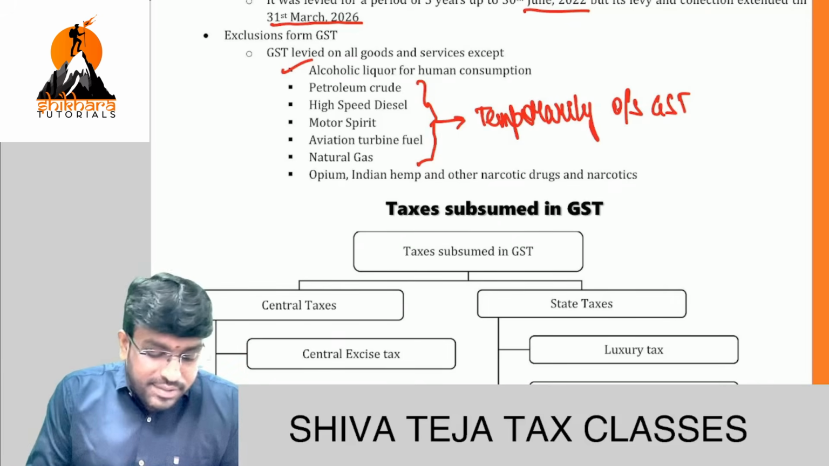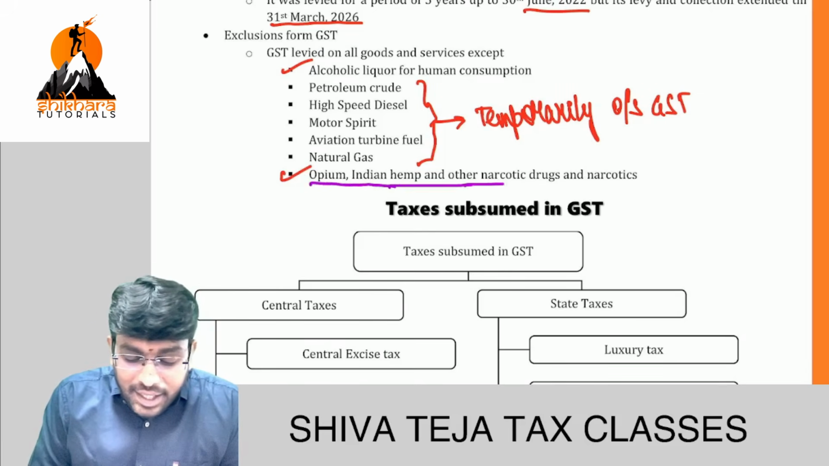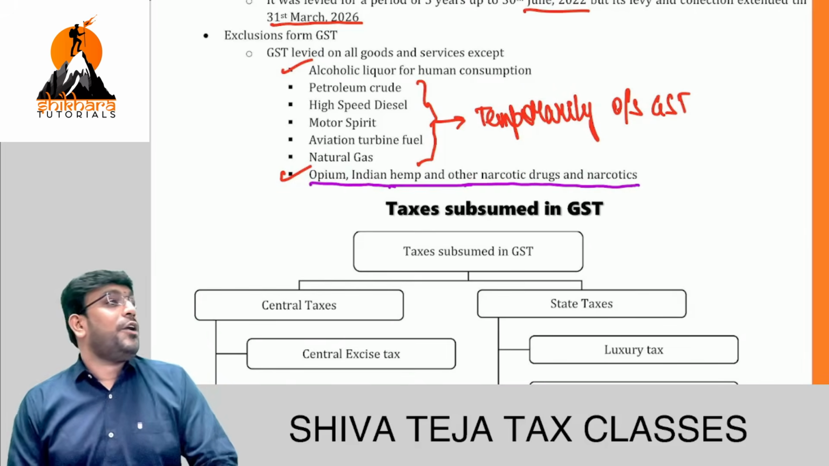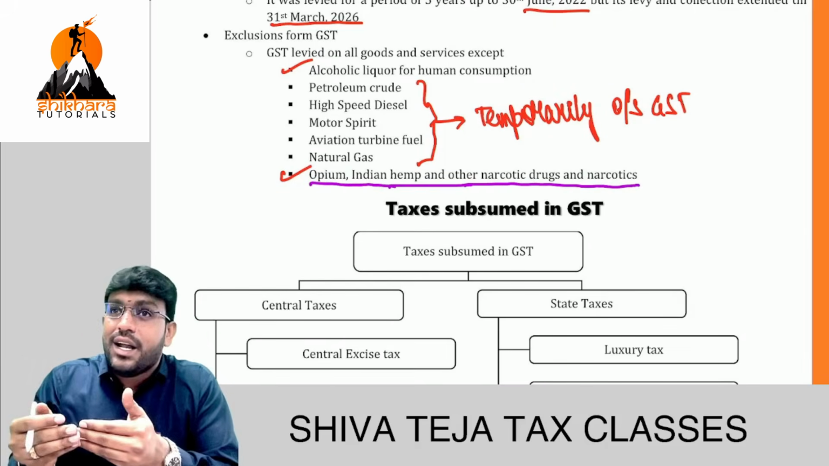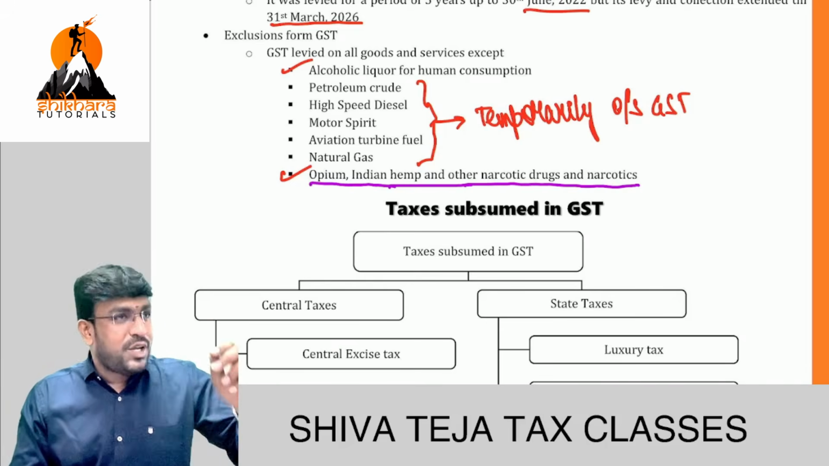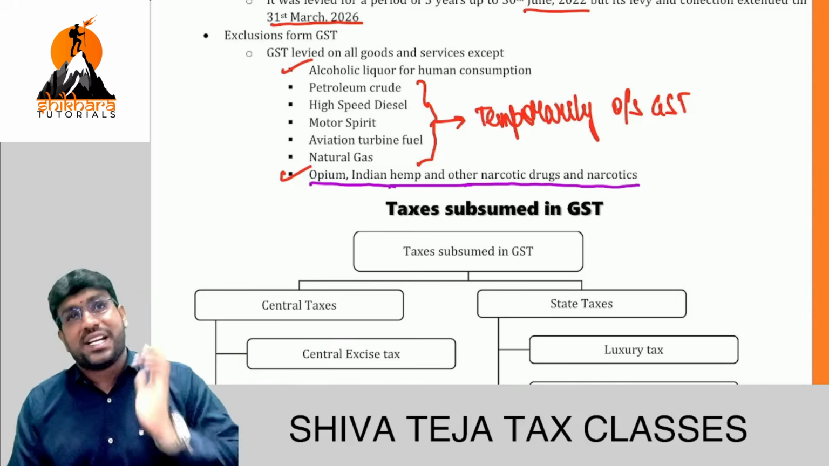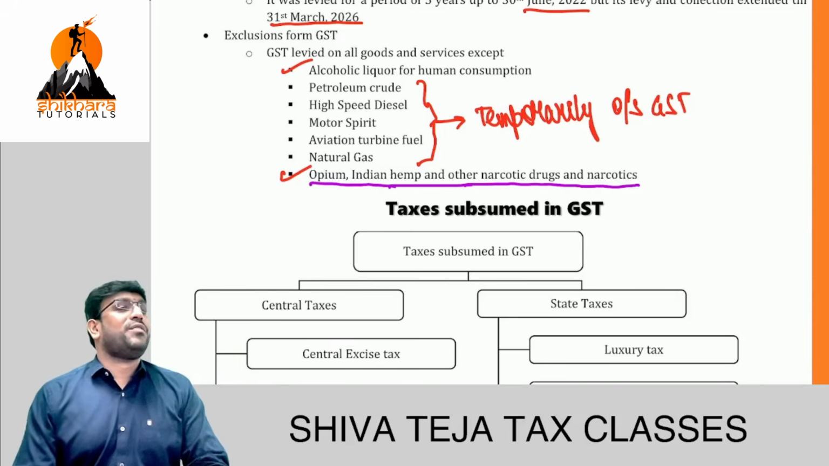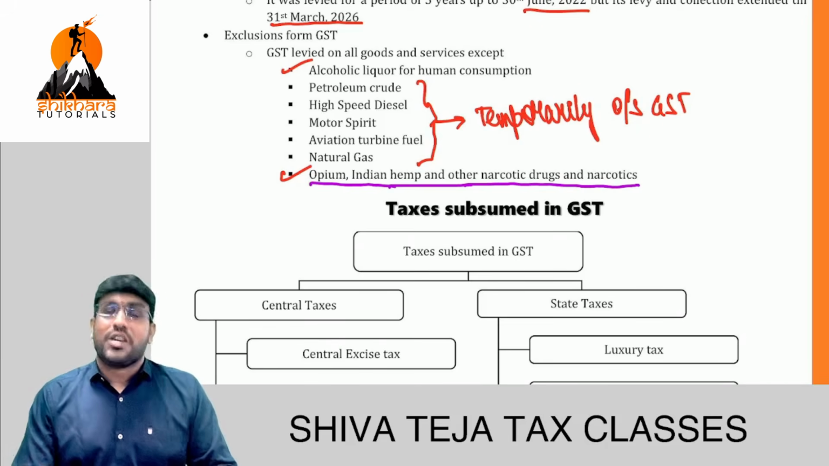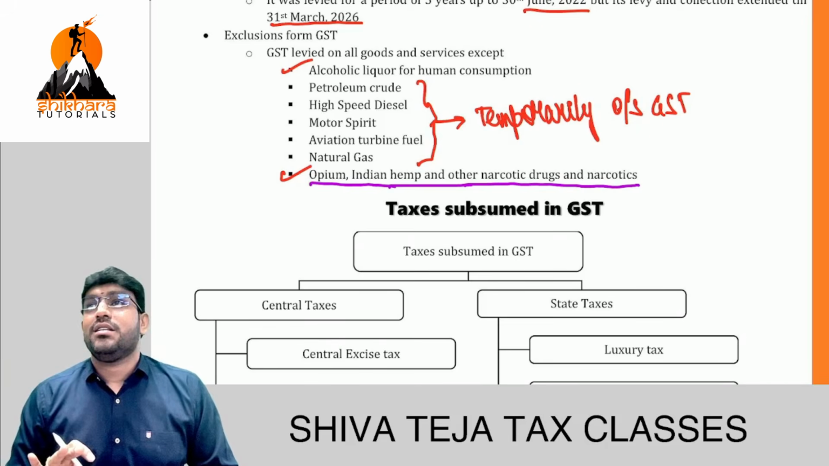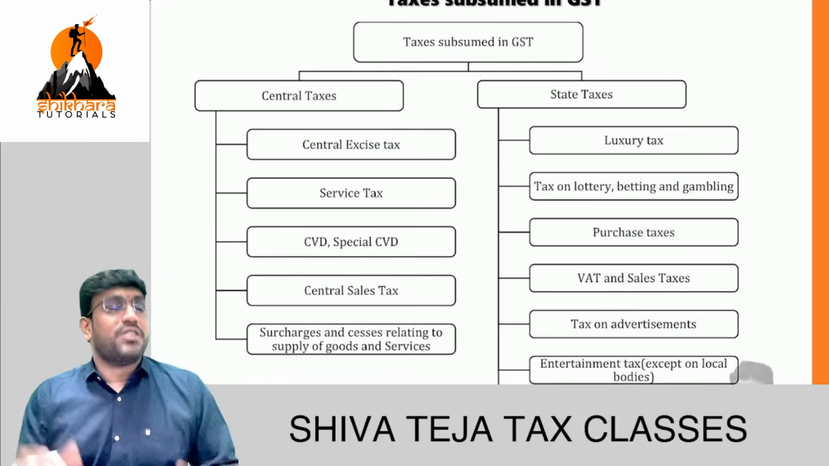Next line. There is one word here. Please see that. What is that word, sir? Opium, Indian hemp, and other narcotic drugs and narcotics. Don't get emotional, telling they are illegal. Sir, legality is different, taxability is different. If you are doing illegal activity, police will put you inside. But the tax department will first tell you to pay tax, because for them there is no difference between legal and illegal. So for drugs also GST will apply. First pay GST, then go inside. Sir, understood?